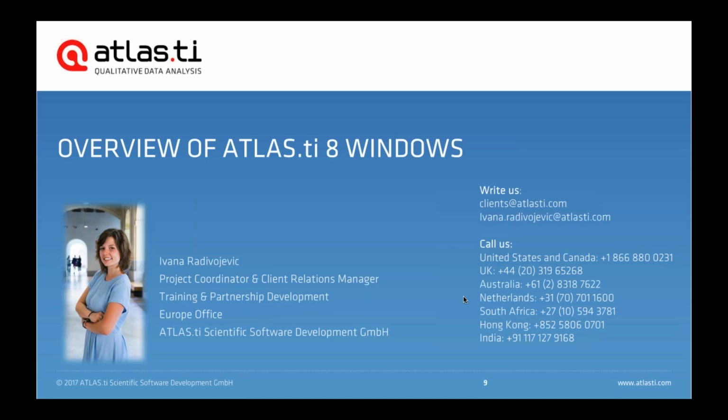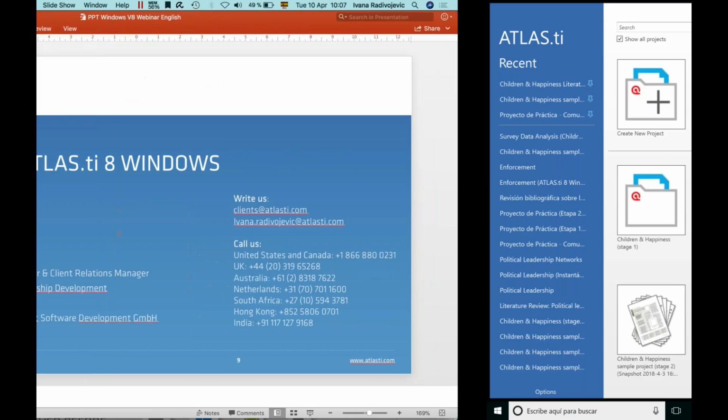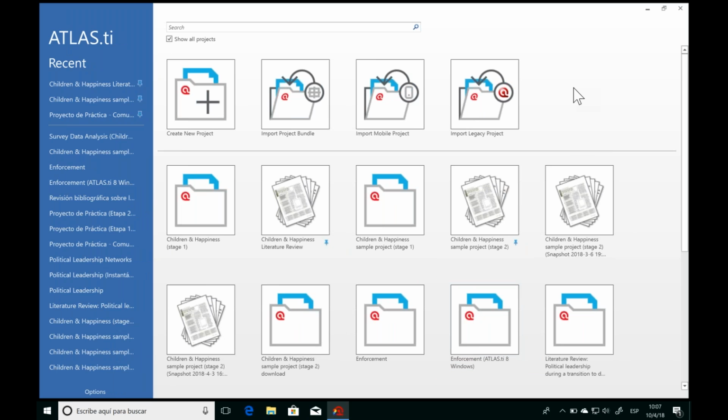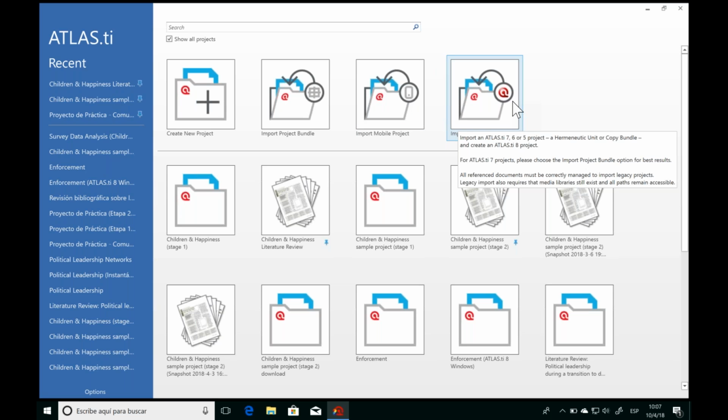So with that, let's go ahead and take a look now at ATLAS.ti 8 for Windows. So here we are in the main screen, the main welcome screen, when we first open ATLAS.ti. And we see here we have the option to create a brand new project, import an already existing project, import a mobile project. If you've been working on your tablet and you want to move it to the computer, you can do that here. And we can import a legacy project.